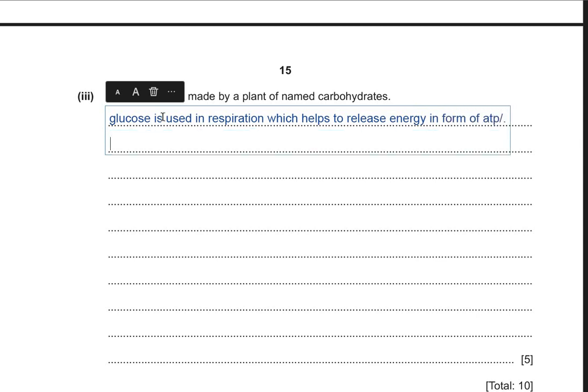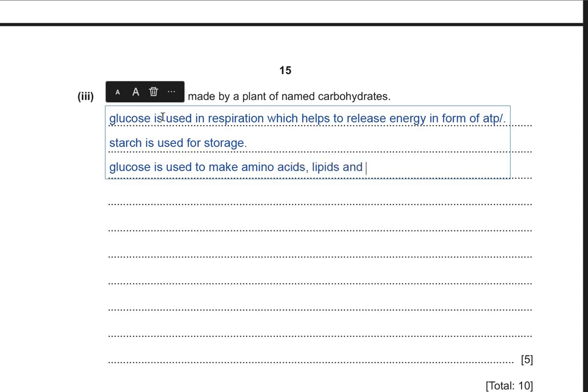Another form of carbohydrate produced by the plant is starch. So starch is used for storage, and the further use of glucose will be that glucose is used to make amino acids, lipids, and proteins.